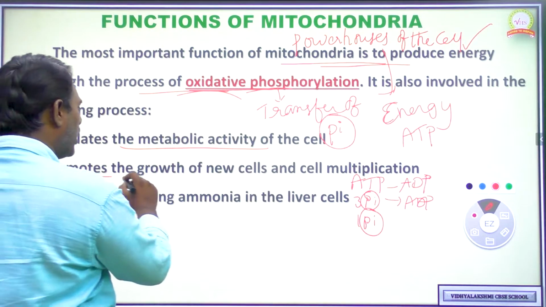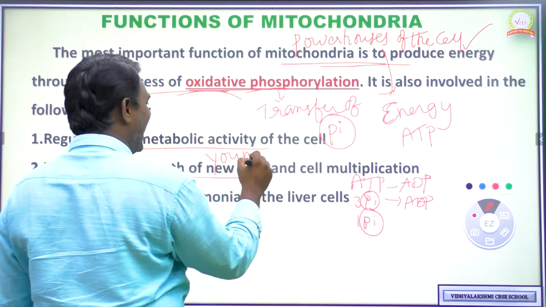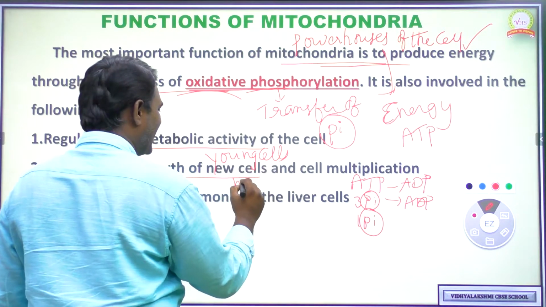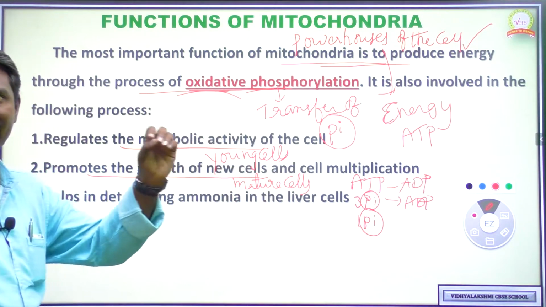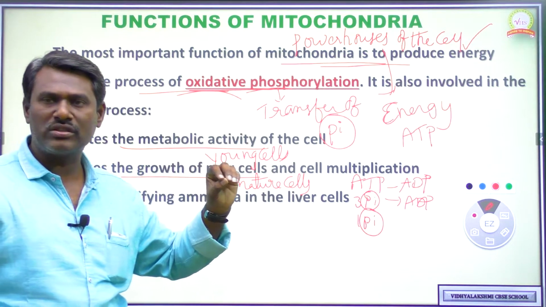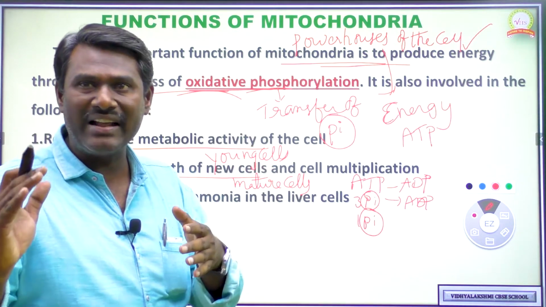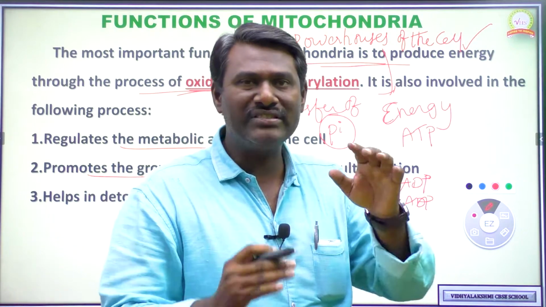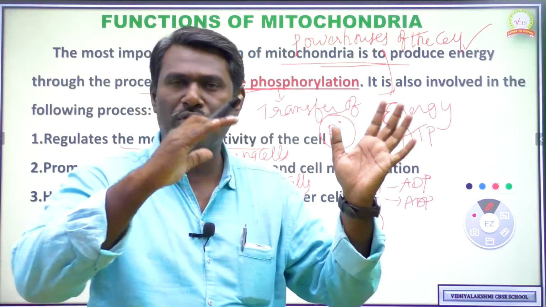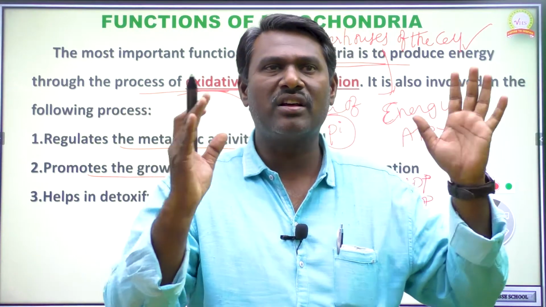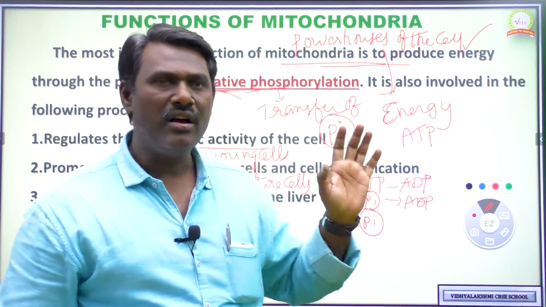Next one, it promotes the growth of new cells. New cells we can call young cells. So mitochondria plays an important role in promoting the growth of young cells or rapidly dividing cells, and it is also useful in cell multiplication. By cell multiplication, one cell becomes 2, 2 becomes 4, 4 becomes 8. So finally we can see multicellular organism formation. The formation of the number of cells is influenced by the mitochondria.